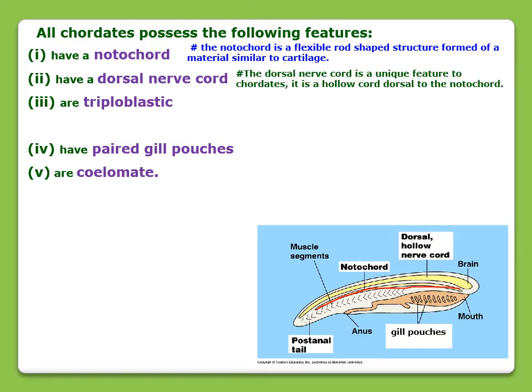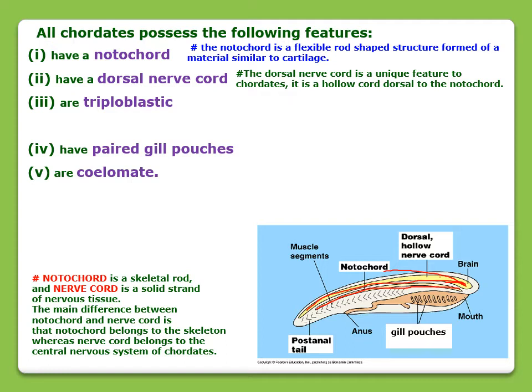Chordates have a dorsal nerve cord. The dorsal nerve cord is a unique feature of the chordates. It is a hollow cord dorsal to the notochord. Here, just above the notochord, you will see the dorsal hollow nerve cord. This structure, if you are following the red marker, you will be able to see it clearly.